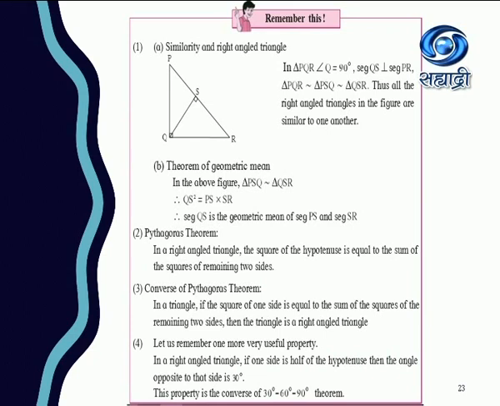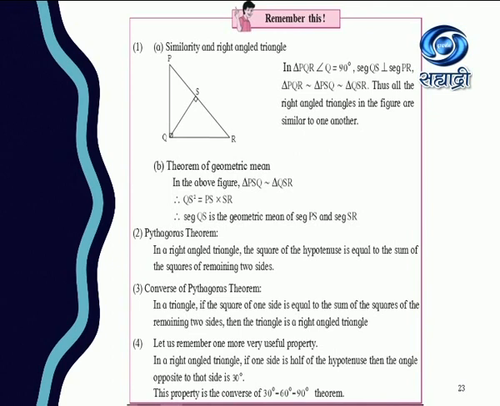Then next we have learned the theorem of geometric mean. Geometric mean is the perpendicular drawn from the vertex opposite to the hypotenuse. So the vertex is Q. From Q, we draw a perpendicular to PR, that is QS.